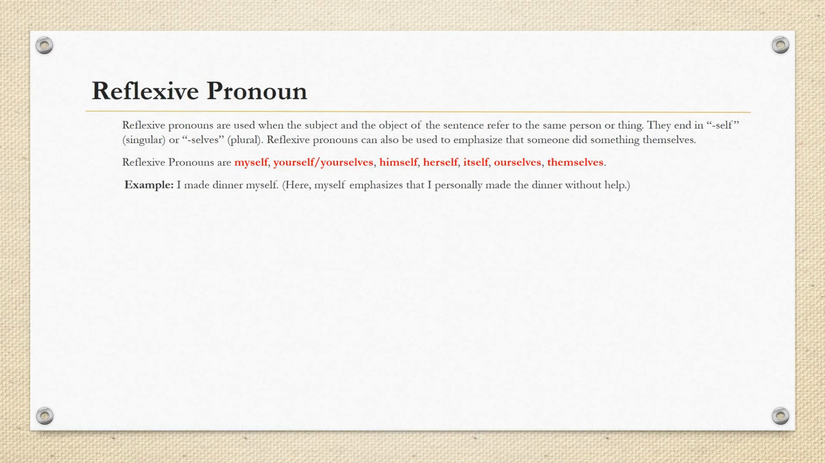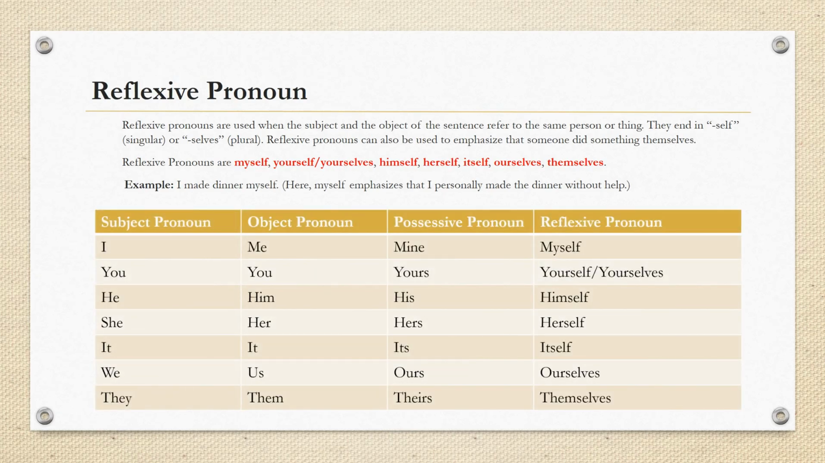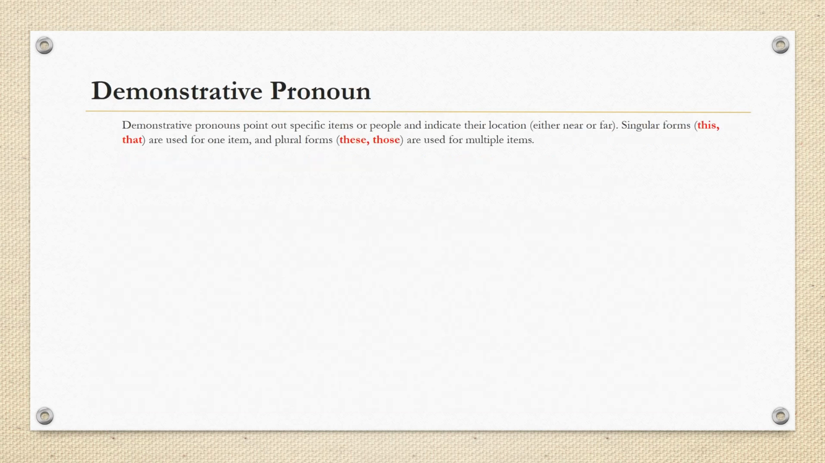Example, I made dinner myself. Myself emphasizes that I personally prepared dinner without help. In the chart below, you can see subject pronouns, object pronouns, possessive pronouns, reflexive pronouns, and demonstrative pronouns.